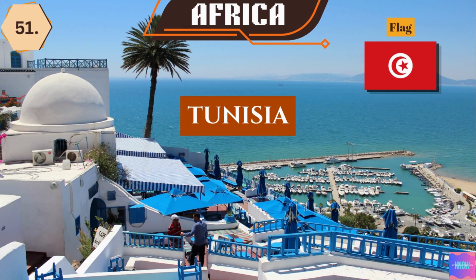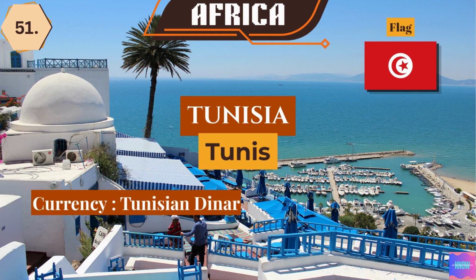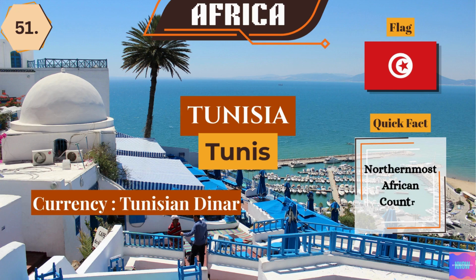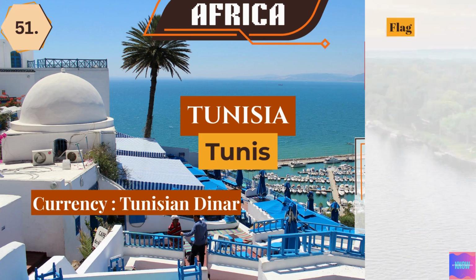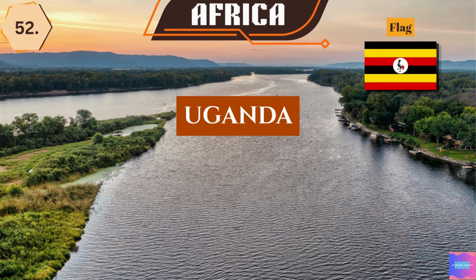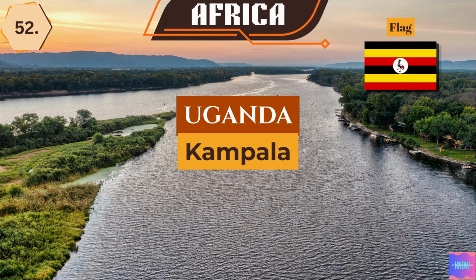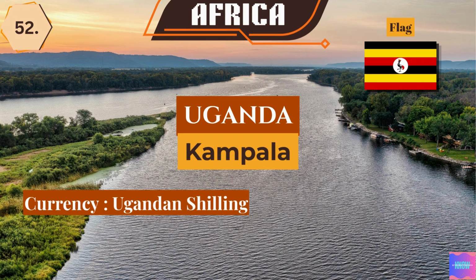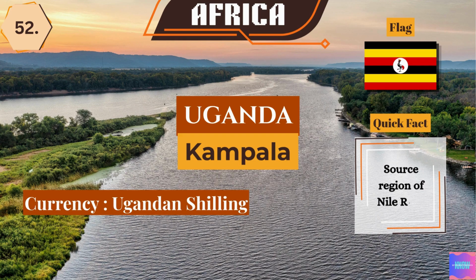Tunisia. The capital city is Tunis. Tunisian dinar is the currency used here. Tunisia is the northernmost African country. Uganda. The capital city is Kampala. The currency used here is the Ugandan shilling. The source region of the Nile River is in this country.